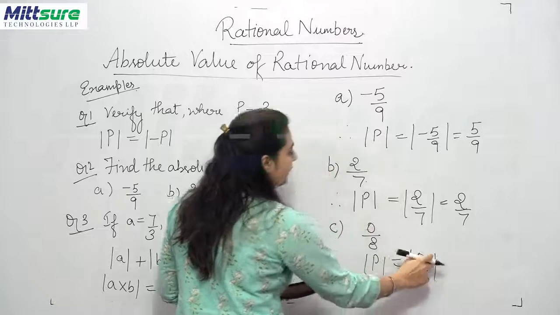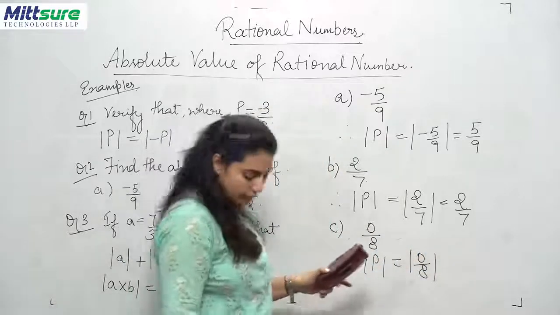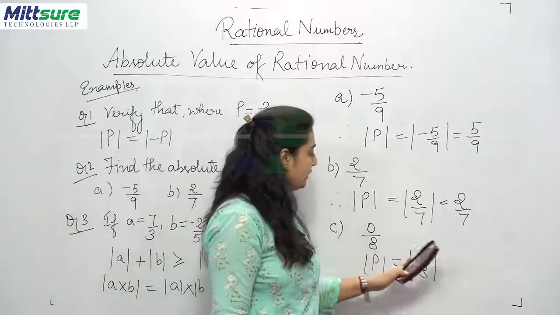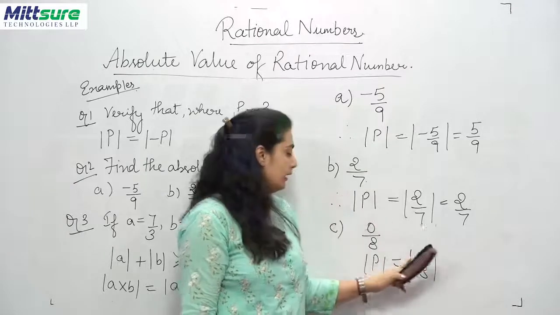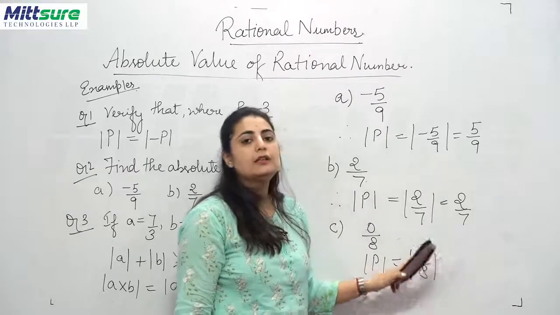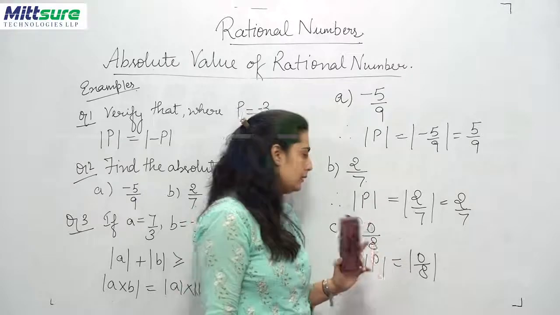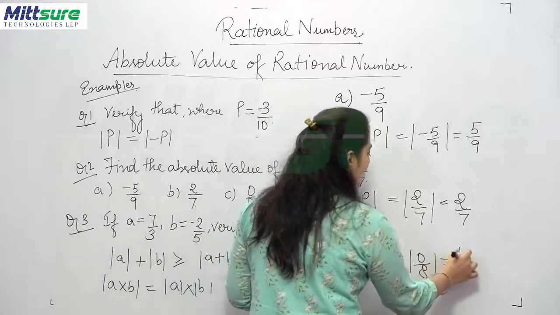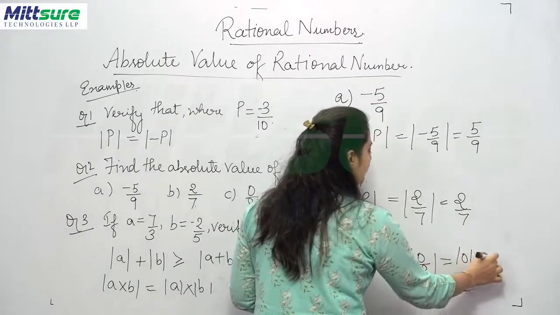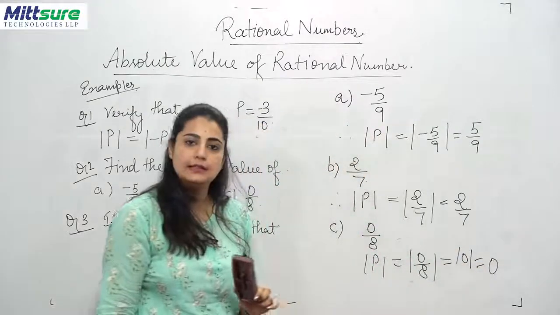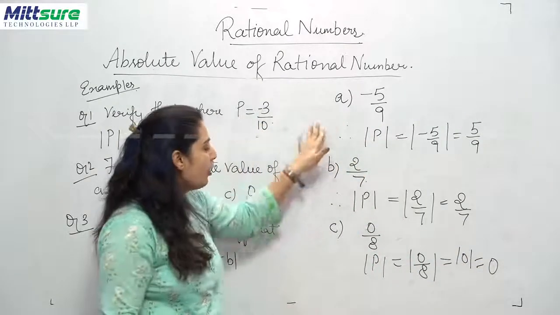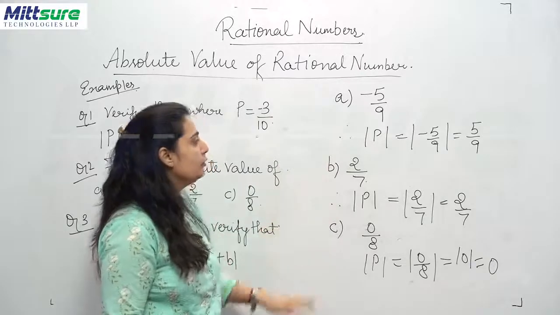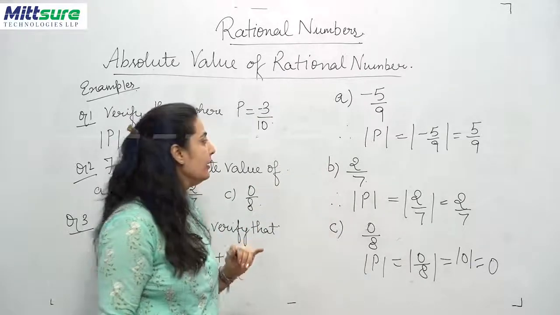Now first you are going to divide this. We all know that whenever the division of rational numbers is done, if 0 is the numerator, the quotient comes to be 0 only. So this will be mod 0 and the absolute value will come as 0. So this is how you find out the absolute value of the given rational numbers.